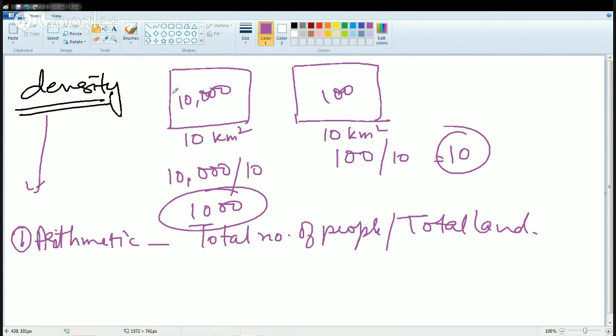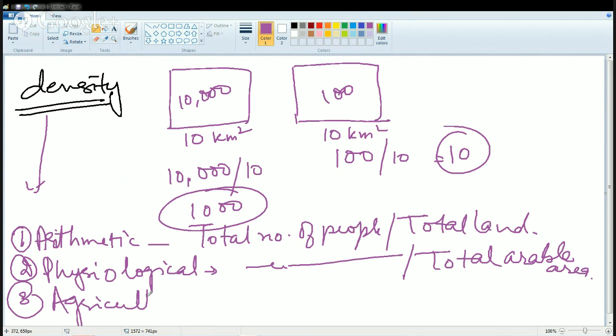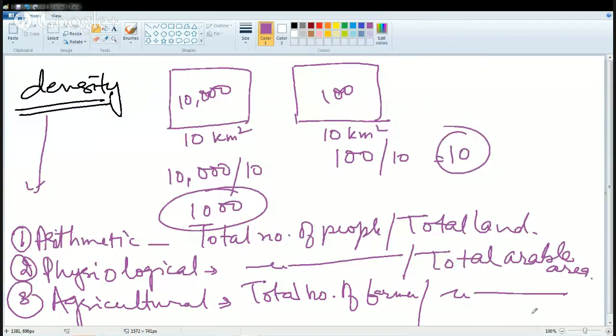So you have, as we discussed in the example here, the total number of people and the total land. The next we will be talking about is the physiological density. Physiological density is the total number of people divided by the total arable land, or the total fertile area. And finally, we have the agricultural density, that is mainly to deal with the farmers. So you have total number of farmers divided by total arable area. Okay, so this is the basic essence of understanding the distribution of population.